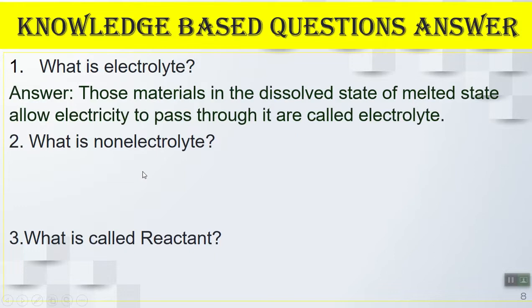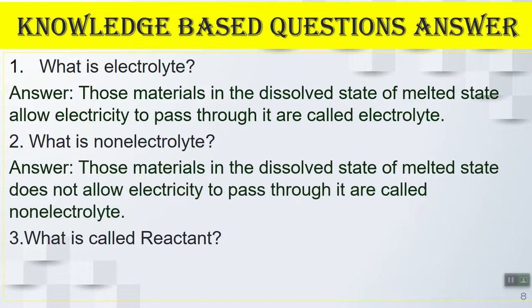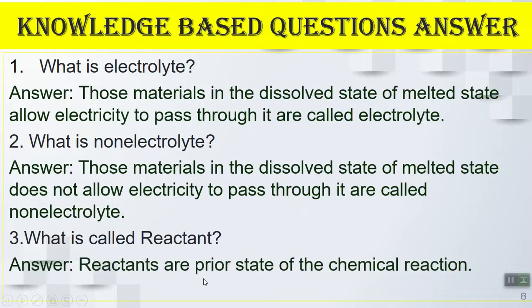That means electrolytes are basically one type of material. So which one will be a non-electrolyte, which doesn't allow electricity to pass? The material which, in the dissolved state or molten state, does not allow electricity to pass through it is called a non-electrolyte.